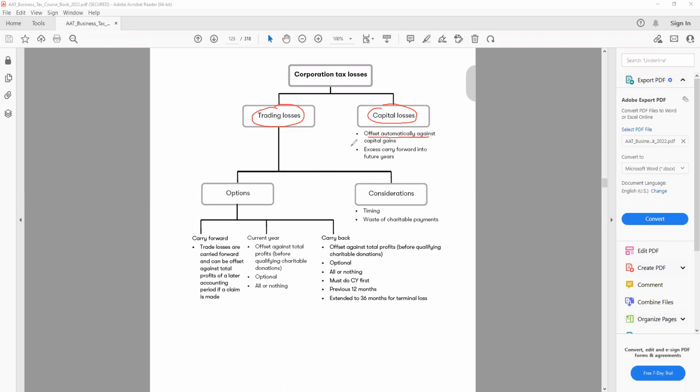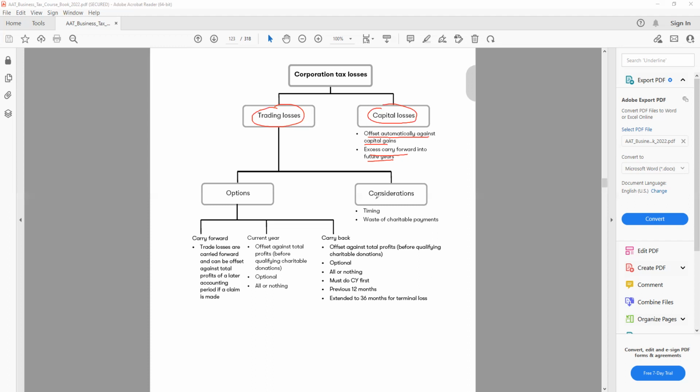Any excess is carried forward into the future year. So if we have a capital loss, we need to wait until we have a capital gain and we can deduct from there. We cannot utilize the capital losses against the trading loss or trading income.